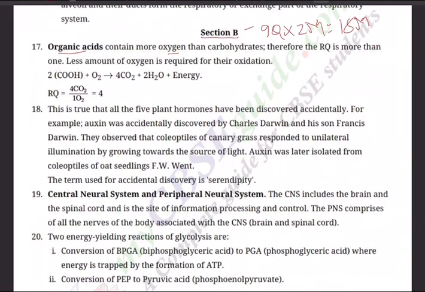Less amount of oxygen is required for their oxidation. 2 COOH plus O2 giving rise to 4 molecules of carbon dioxide and 2 molecules of water and energy. So the RQ is 4 molecules of CO2 divided by 1 molecule of oxygen, that is 4. So it has to be more. That's why we say RQ is more than 1.